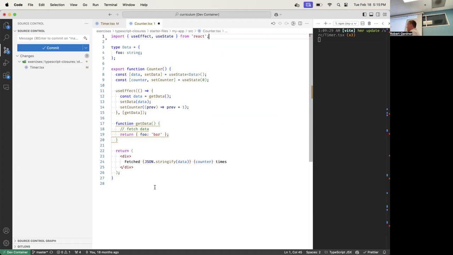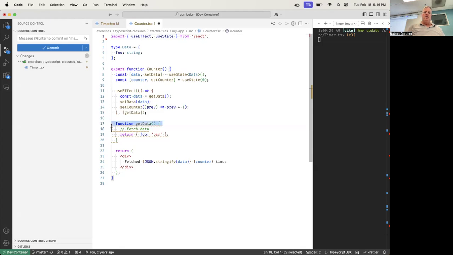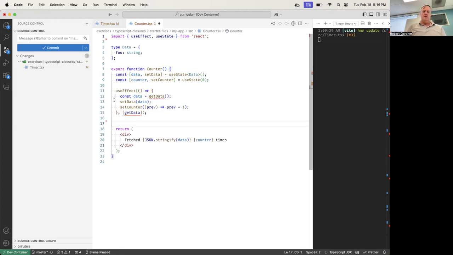Now you know why: every time the function renders, we get a new reference to that getData function. So we're going to trigger another render and go infinite. We're going to do an infinite loop. So they suggest two things. One, I can move this function up inside of here, cut, paste.